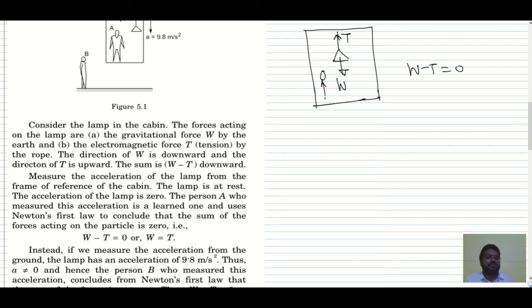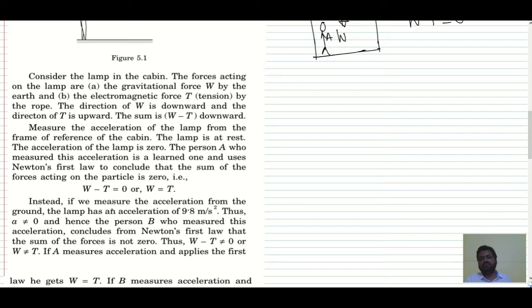Because with respect to this man, that is with respect to the cabin, he is seeing that this lamp is not moving at all. That means acceleration is 0. So W minus T must be equal to 0, that is W is equal to T. Instead, if you measure the acceleration from the ground, this lamp is moving downward with some acceleration, that is 9.8 meter per second squared.